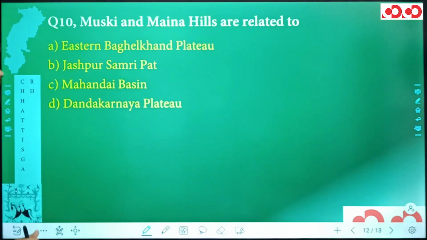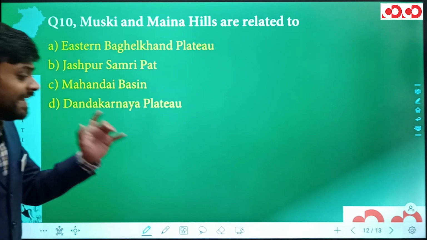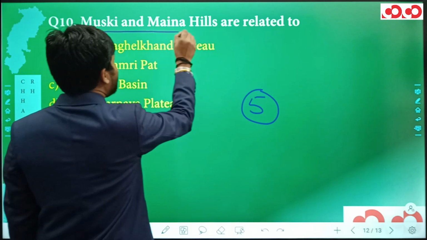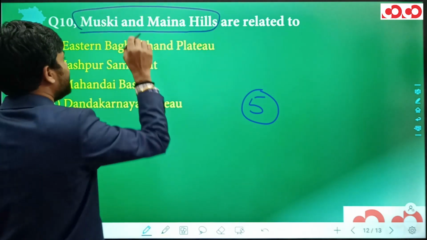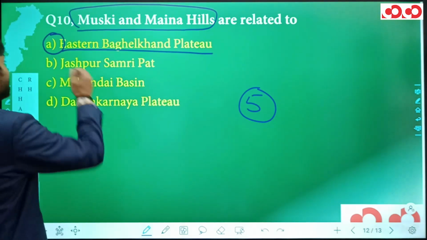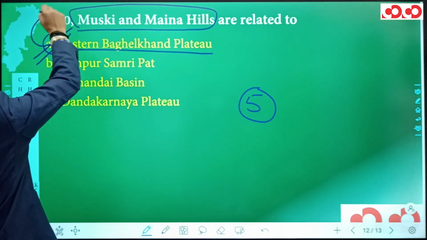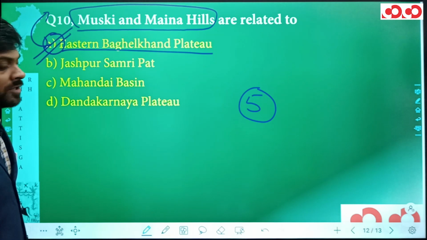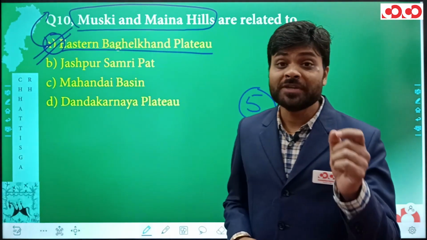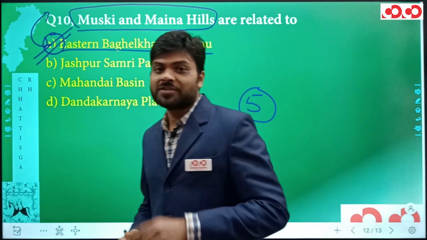And finally we have our 10th question. Musky and Maina Hills are related to. So in the question number 5 only I told you that this Musky and Maina Hills, they are actually situated in the eastern Baghelkhand plateau, and hence this option A is going to be the correct option for our 10th question. So these were some of the important and conceptual questions from the topic Physical Division of Chhattisgarh.